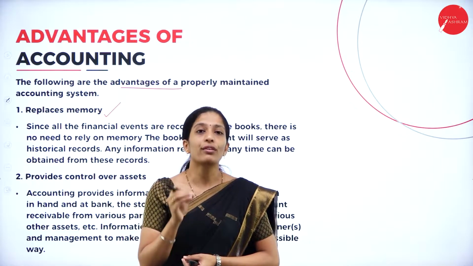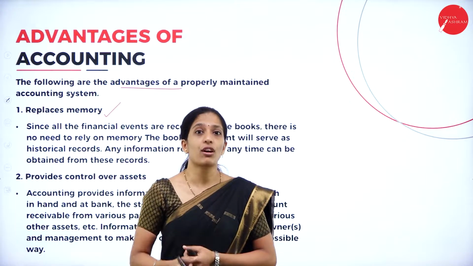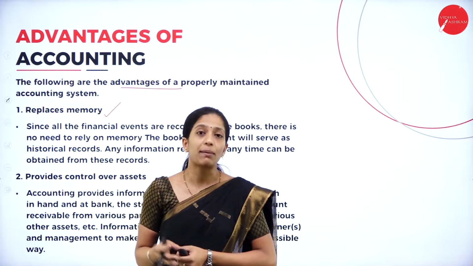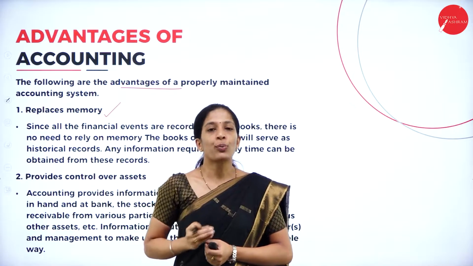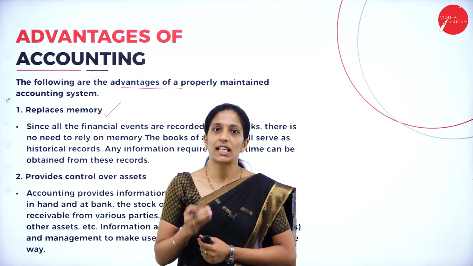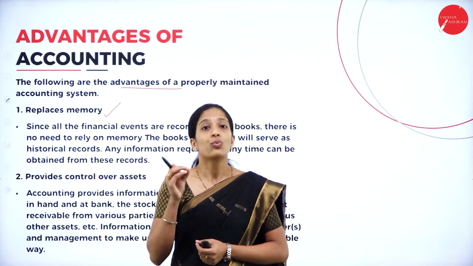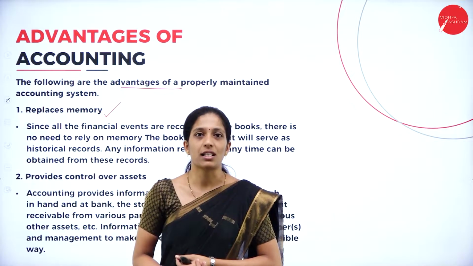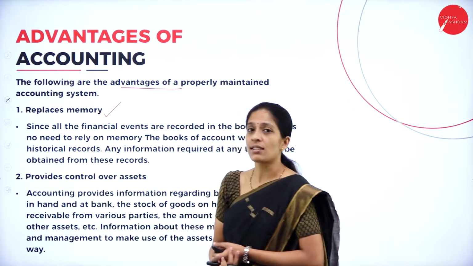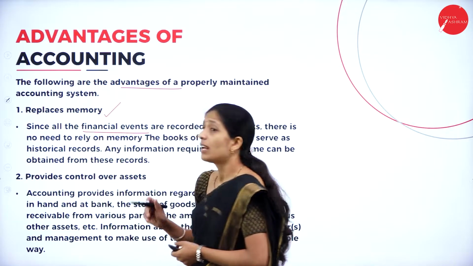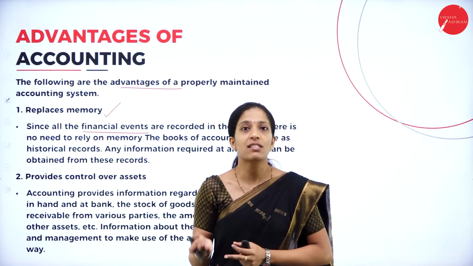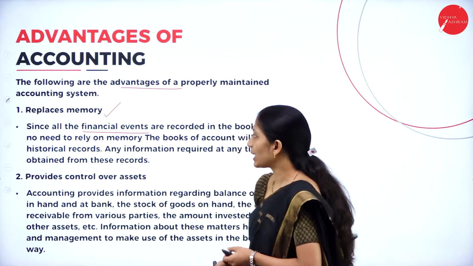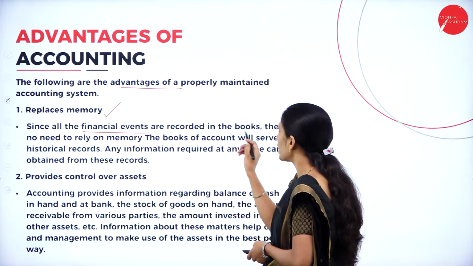Correct? So, in order to know the net profit or net loss of an organization, we have to know whatever transactions have taken place in that financial year. We can't remember each and every transaction in detail. So for that reason, we are going to record each and every transaction as and when it takes place in the organization. Since all the financial events, that is the transactions of a financial nature that can be measured in terms of money, are recorded in the books.